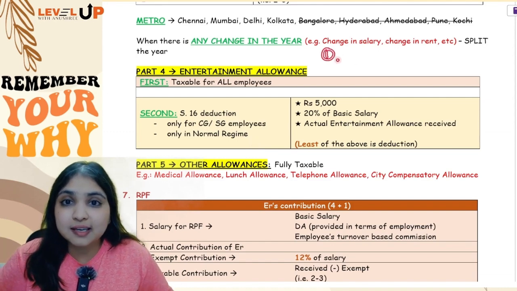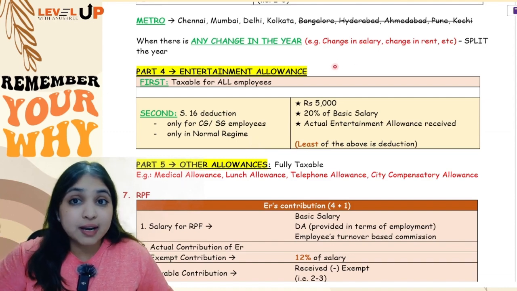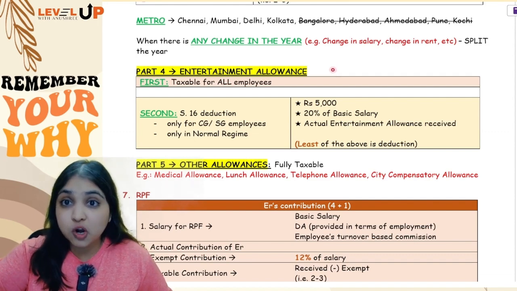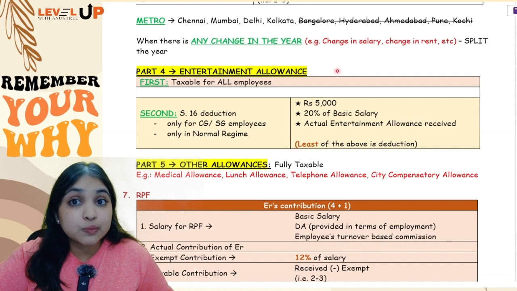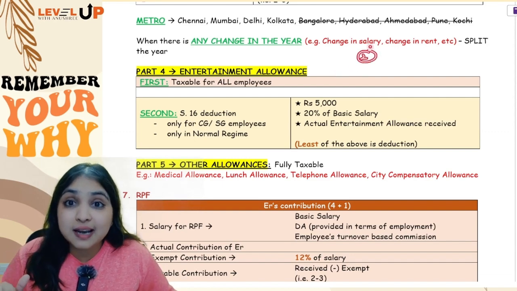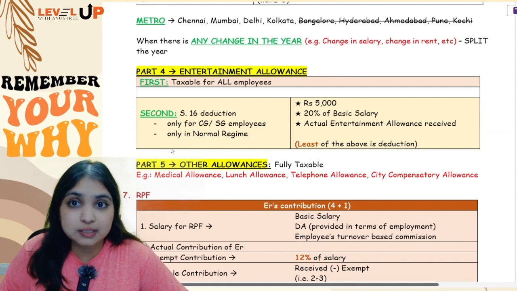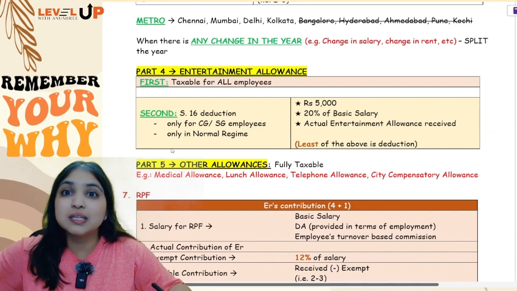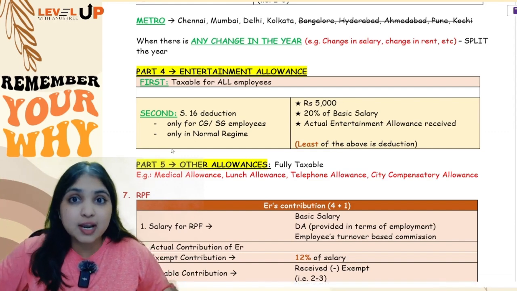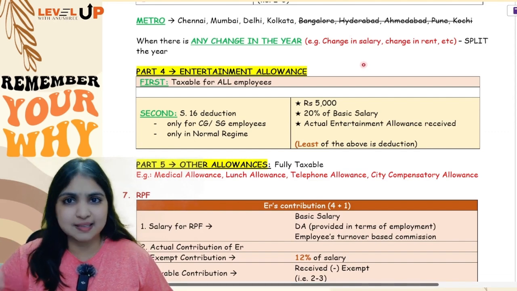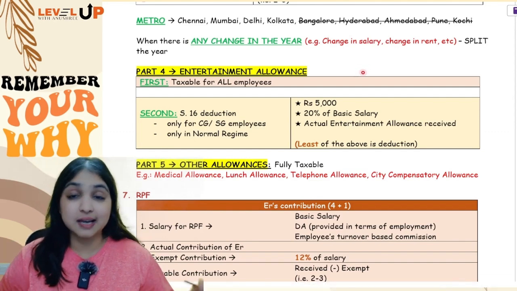In the first category, we had 5 allowances, guys, where what is exempt is given in the act itself. Children education allowance, children hostel allowance, transport allowance, allowance for employees working in the transport sector and tribal area allowance. In the second category of allowance, remember we had 7 allowances, your traveling allowance, conveyance allowance, transfer allowance and daily allowance. Those 7 allowances, whatever you have actually incurred for official purpose, that is going to be exempt. Received minus exempt, balance is taxable.